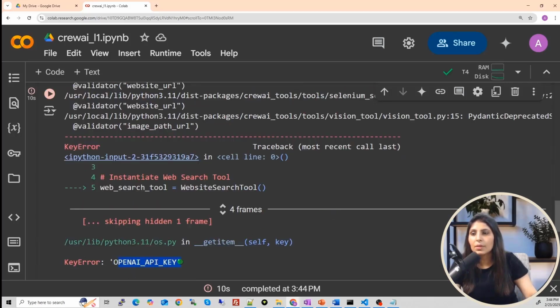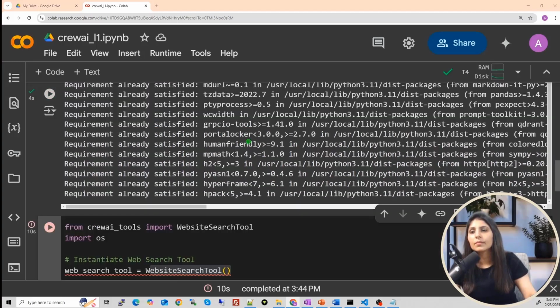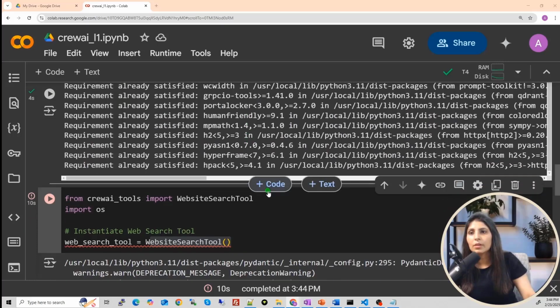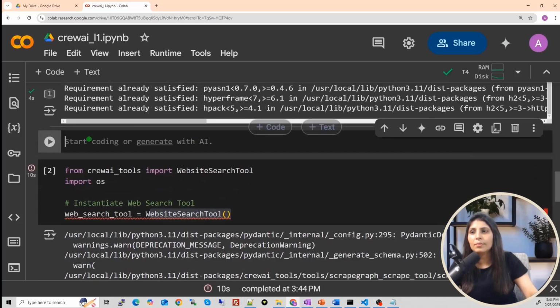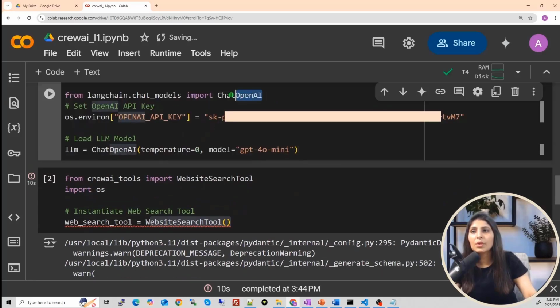Okay, OpenAI API key. Okay guys, we need to define our LLM also first. So let's define our LLM. Here, before this cell, let's write the code for the LLM. So this is my LLM. I'm importing ChatOpenAI from here, and guys, I'm using the OpenAI LLM.